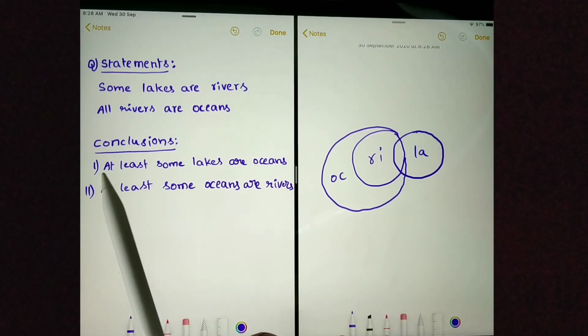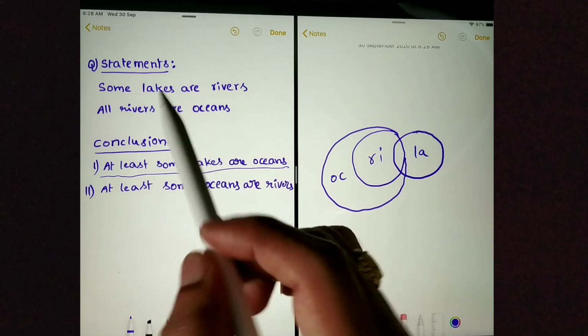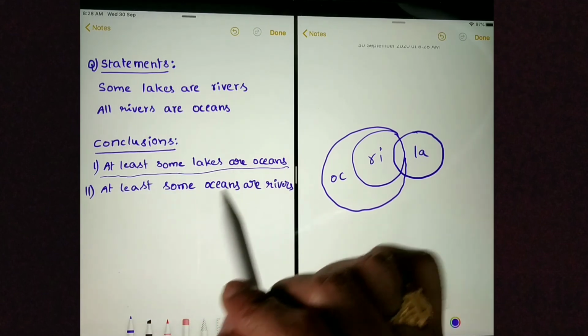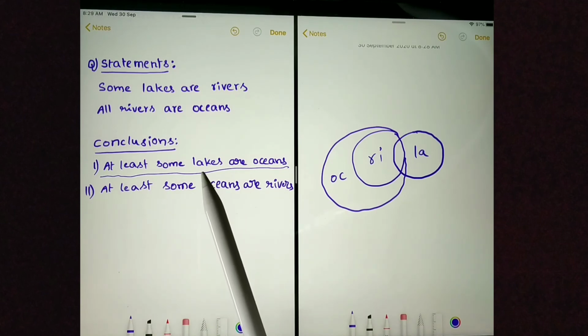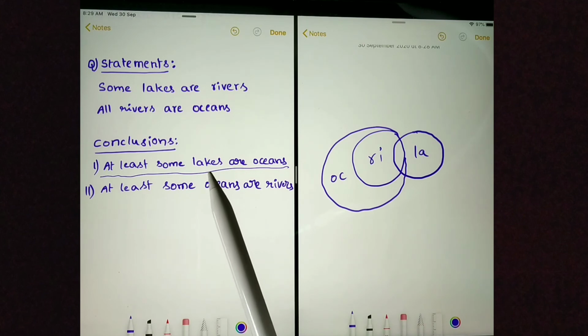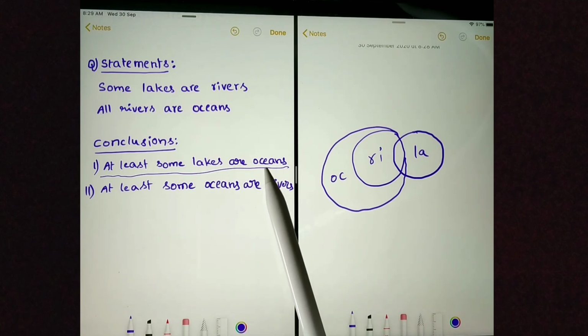Let's move on to conclusions. At least some lakes are oceans. At least some means it is the same as some lakes are oceans. This is a definite conclusion. To prove this conclusion is wrong, we need to prove no lake is ocean.